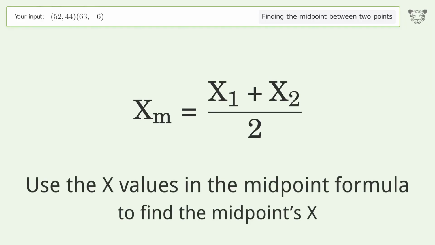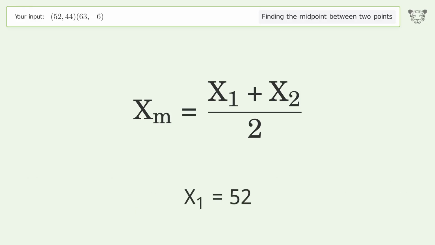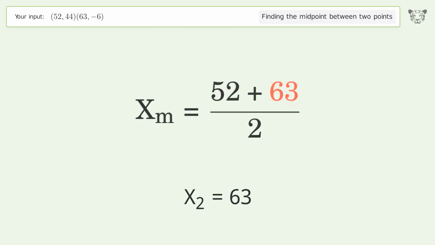Use the x values in the midpoint formula to find the midpoint's x. x1 equals 52. x2 equals 63. Simplify the arithmetic.